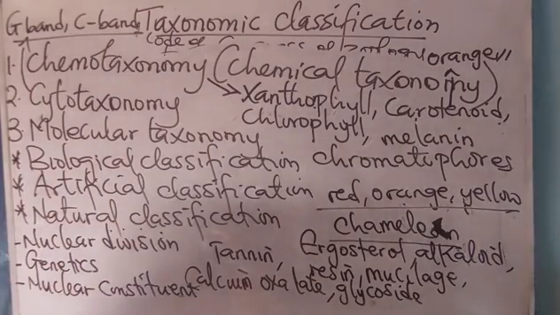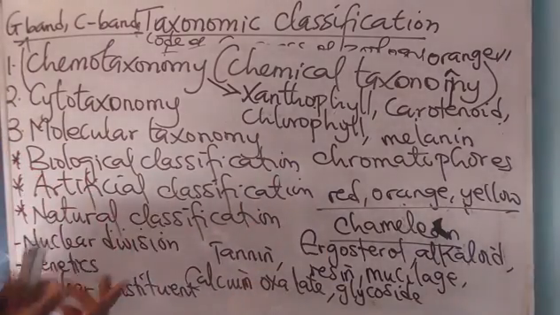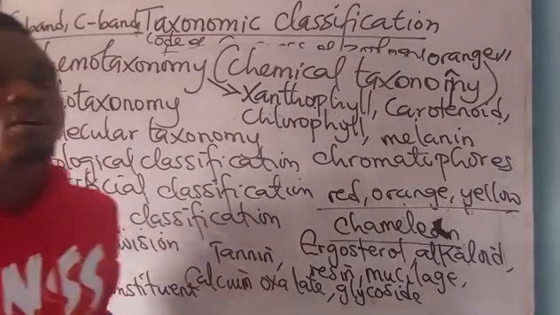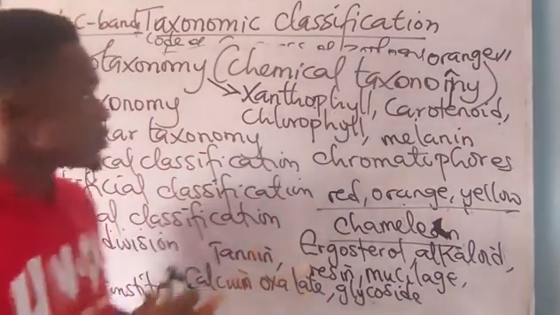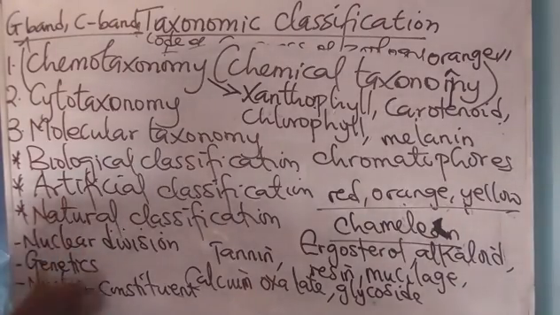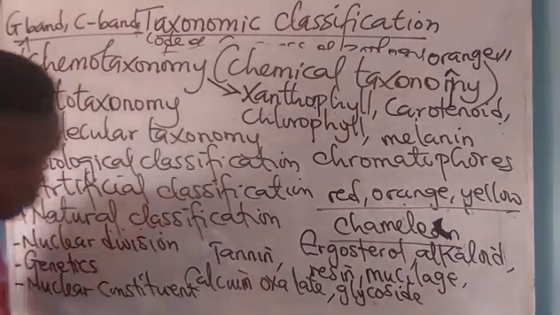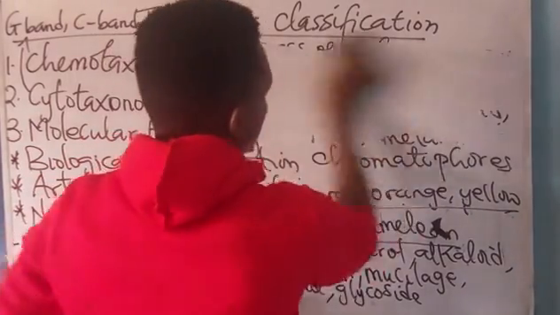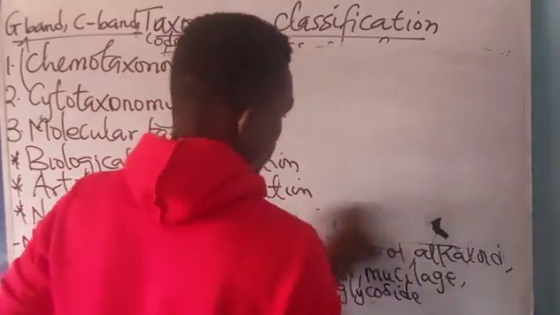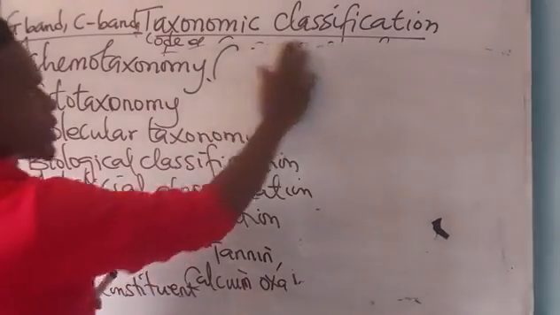Molecular taxonomy. For example, the chains of amino acids. The amino acids are actually monomers of proteins. So the study of the various chains of amino acids is under what? Molecular taxonomy. You now have biological classification. Good. I'm going to write this on the board. Very, very important. Chemical classification, that is biological classification. Please follow this bit by bit. You will understand it better.